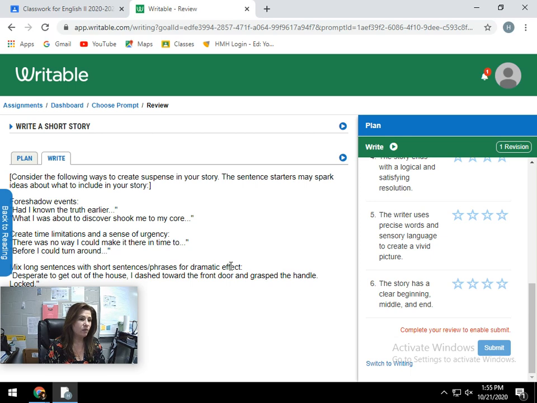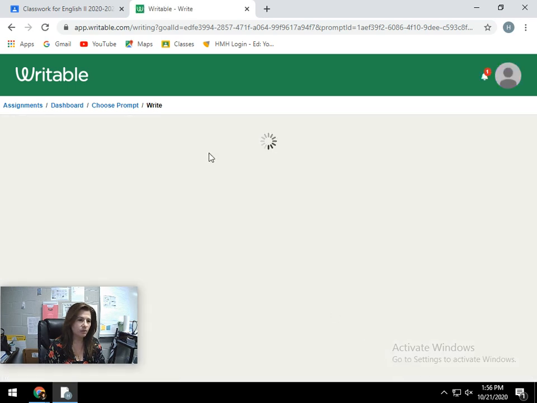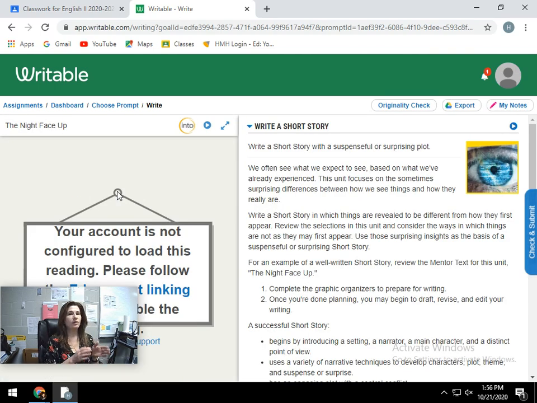Okay, so make sure, look down here, it says switch to writing. Squirrel. Okay, so make sure that you get this done. You have 3 full days to work on that. That's the only assignment that you have. So you read 2 independent readings, 10 annotations each this week, and then writing your short story. Get all caught up, and then we're back together on Monday. We can have a fresh start and finish out the 6 weeks strong.